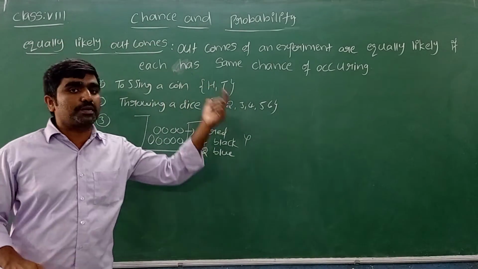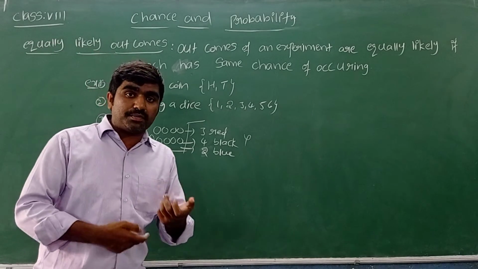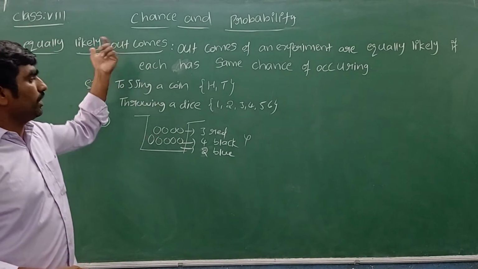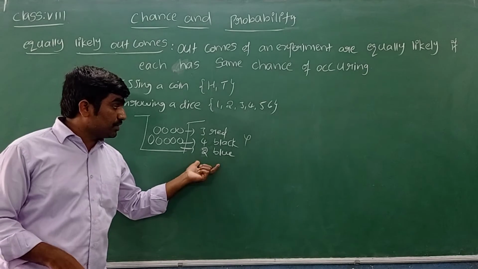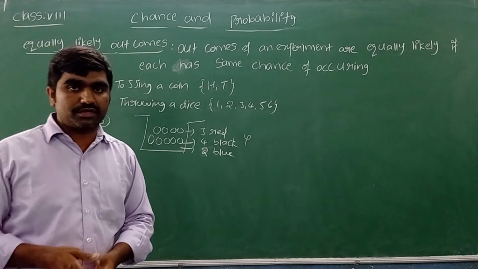Equally likely outcome is what, ma'am? An experiment has outcomes. If all the outcomes have the same chances to occur, it is called equally likely. Here there are no same chances to occur. It is not equally likely outcomes.